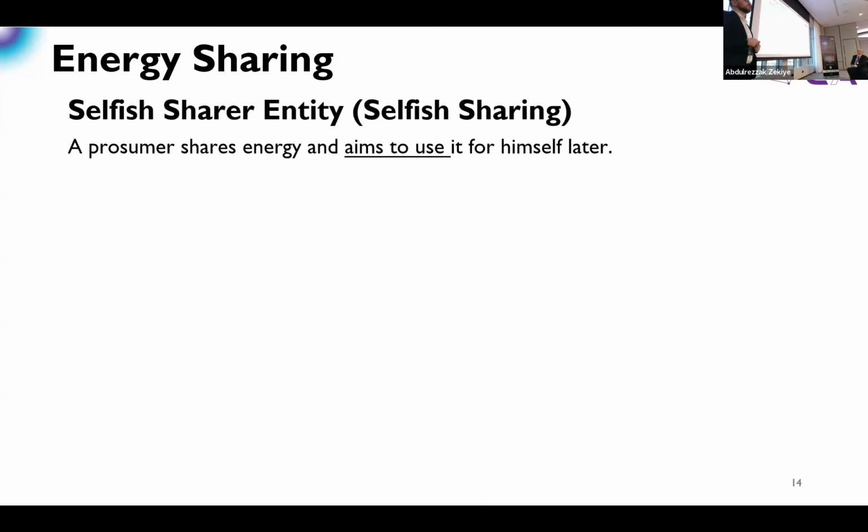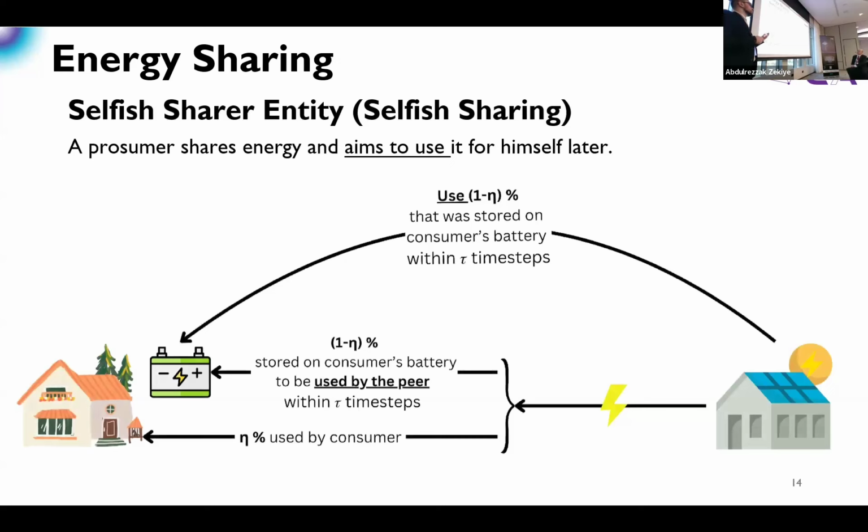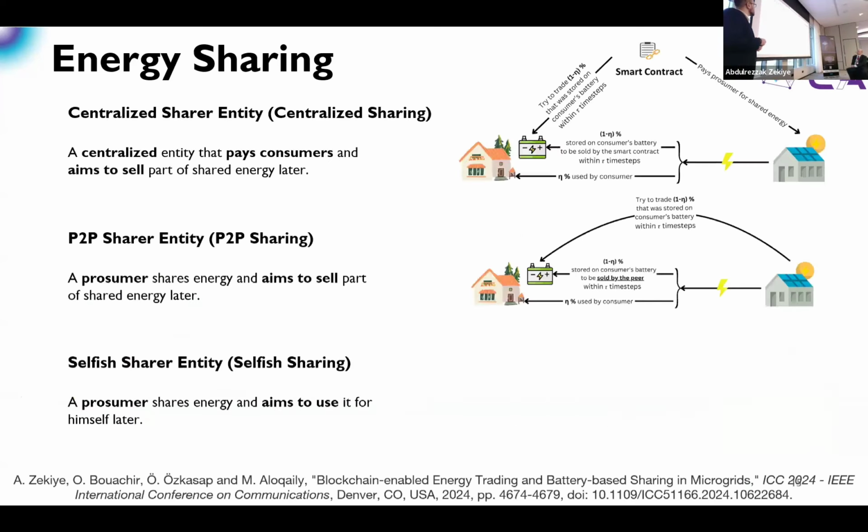What we propose later is what's called selfish sharing. In the selfish sharing, I'm not going to try to trade it in the future. No, I'm going to try to use it for my own need. So I'm going to share energy with others only if I predict or if I know that in the future I might need it. That's why it's kind of selfish. So I don't share it for other purposes.